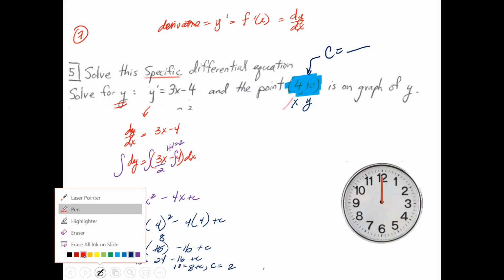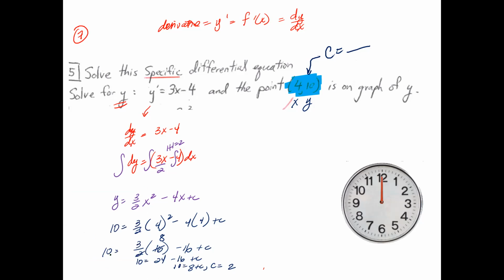So then what I'm going to do with that 2 is take that 2 and plug it back into this equation right here. So my final equation is y equals 3 over 2 x squared minus 4x plus 2. And this is your answer.